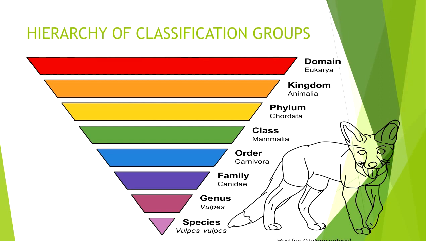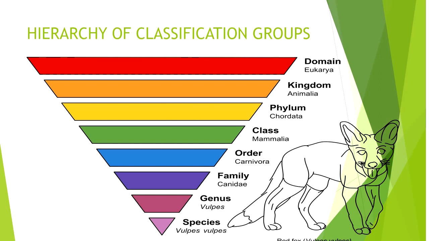The species Vulpes vulpes belongs to the red fox only. But different species belong to the same genus Vulpes.